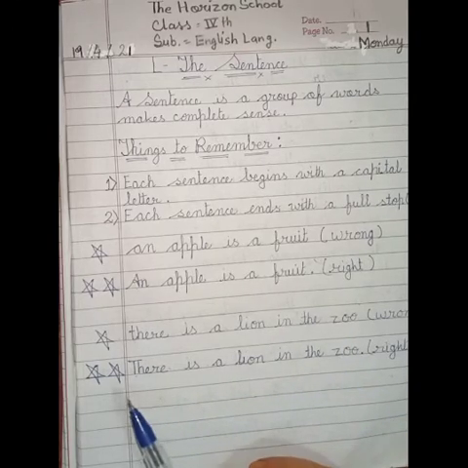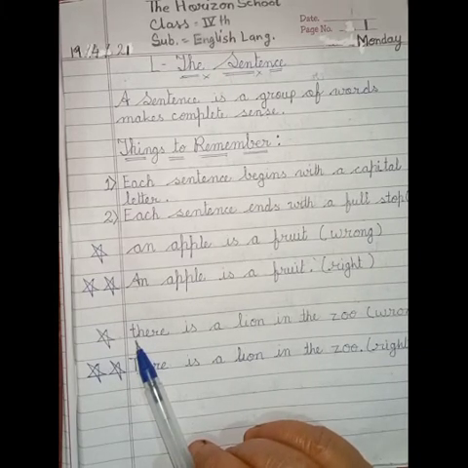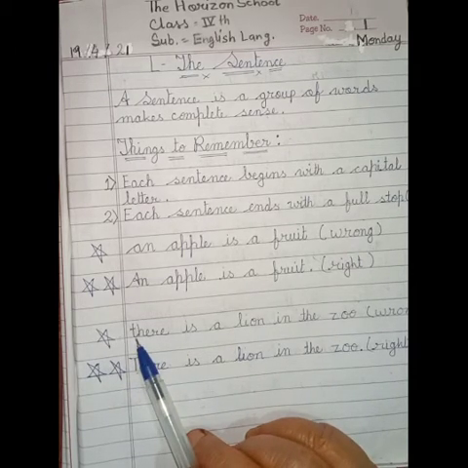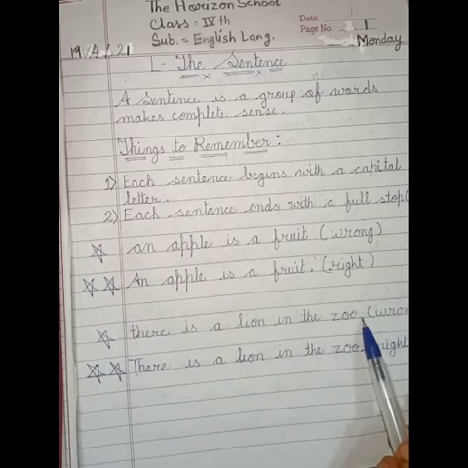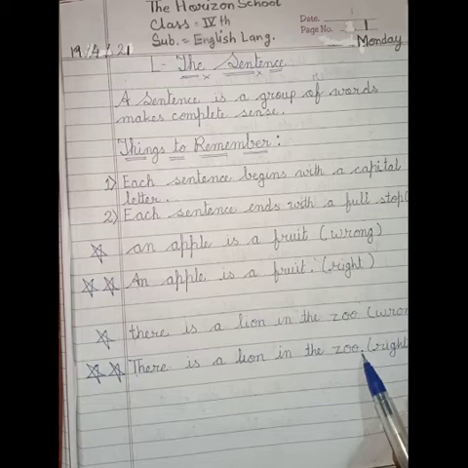Again, this one is wrong and this one is right. Why? Because of this. Here this is our capital T, है ना, here capital T, but here small t, and here the full stop is not there, but in the second sentence there is a full stop.